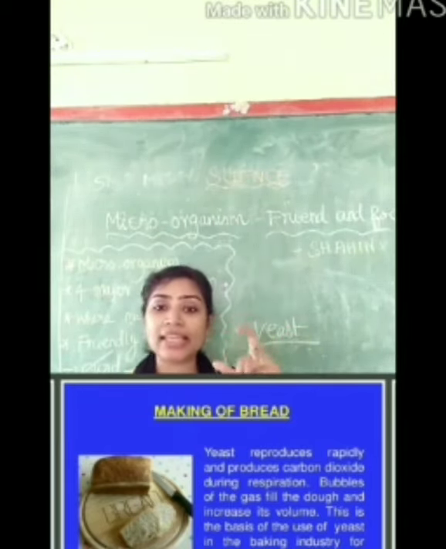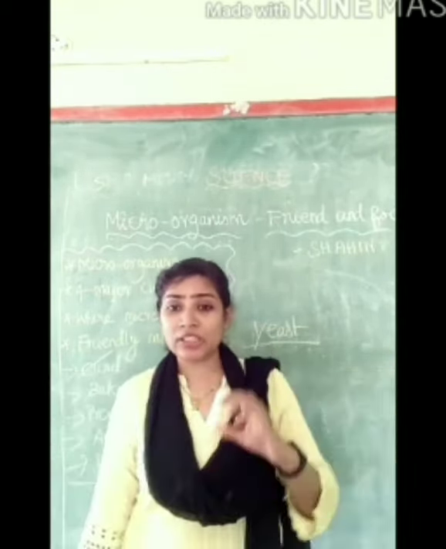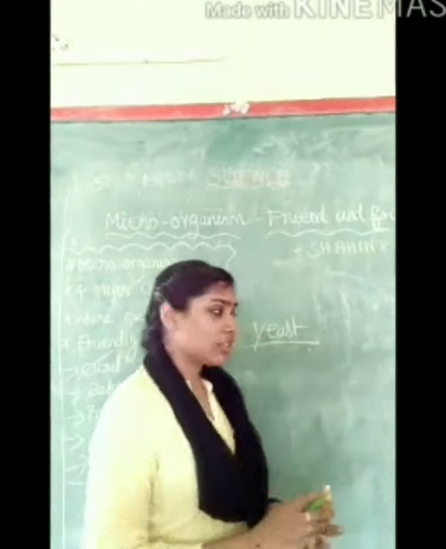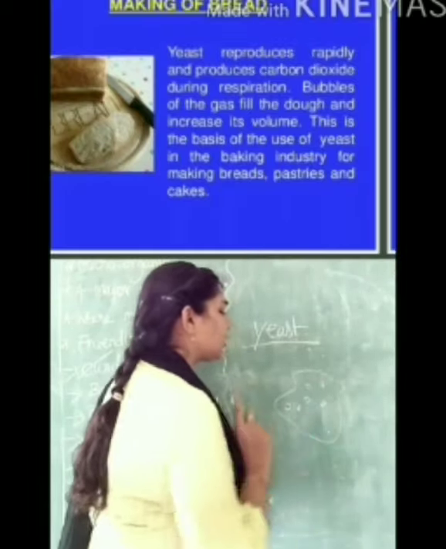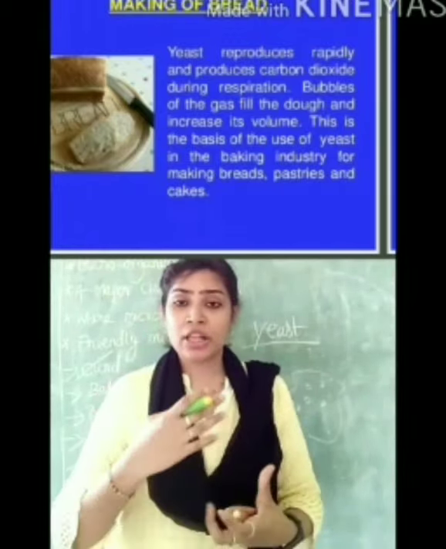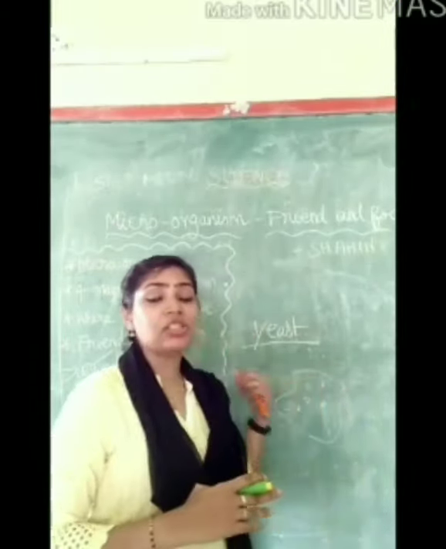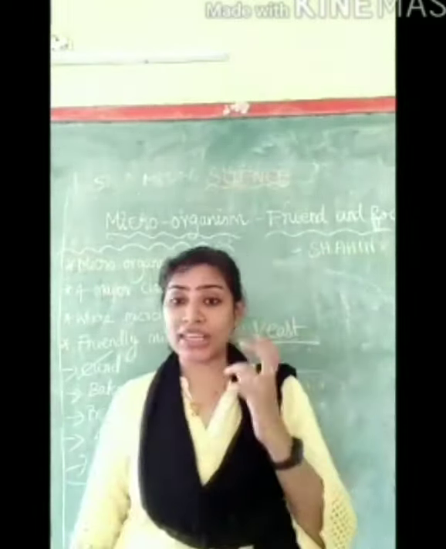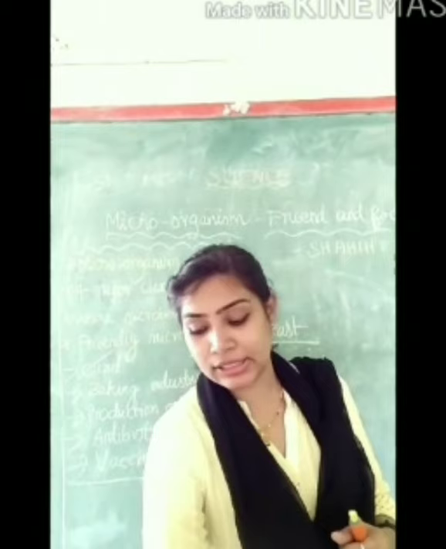When we mix the yeast-containing water in the dough, during respiration the yeast produces carbon dioxide gas, and this carbon dioxide makes the dough very fluffy. That is why the dough becomes very soft. So this yeast is mainly used for the preparation of bread, cake and pastries. So this also comes under friendly microorganism.